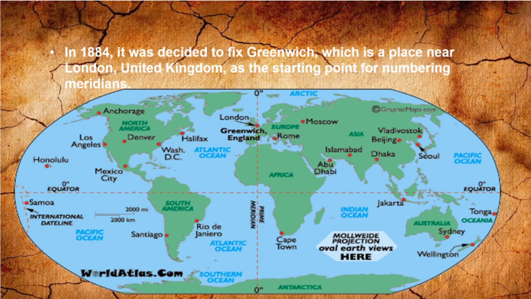You can see here on the map, it is Greenwich, which is located near London. The meridian that passes through Greenwich was marked as 0 degree. And the name given to this meridian was the prime meridian.